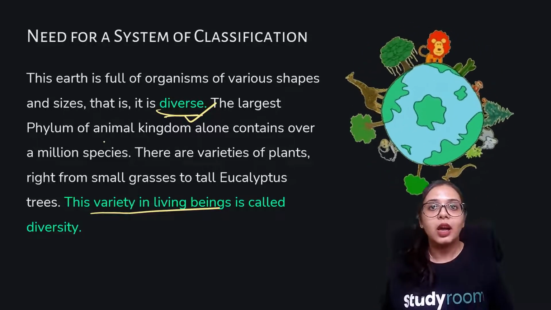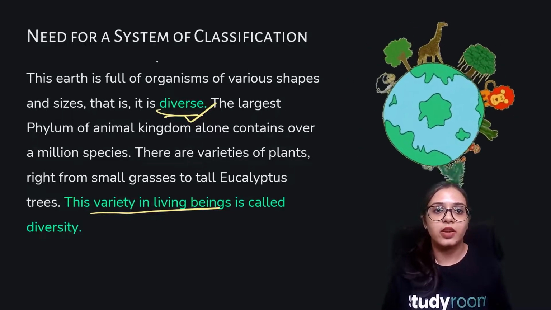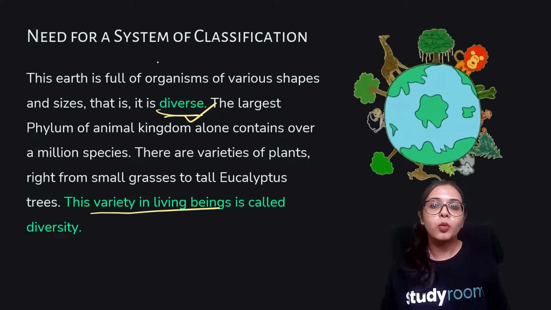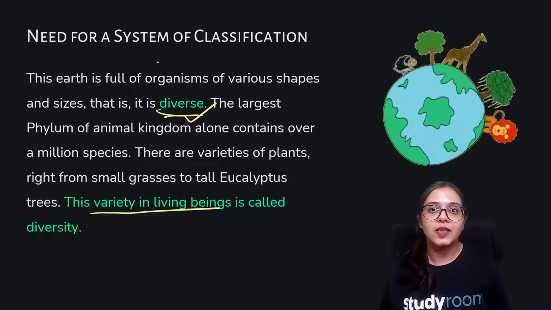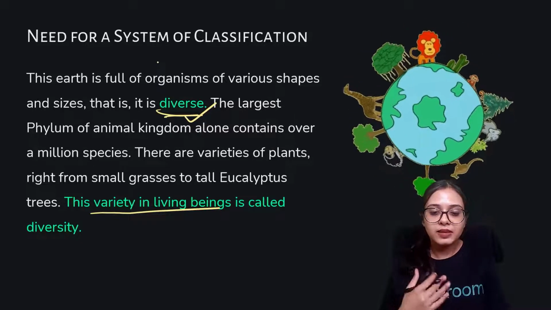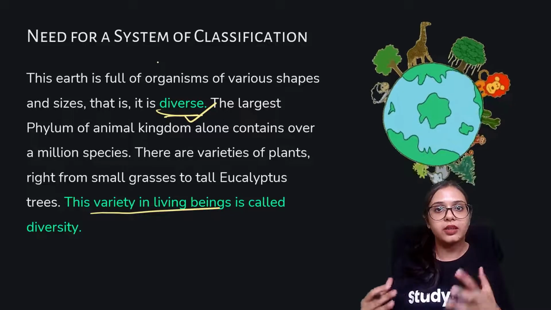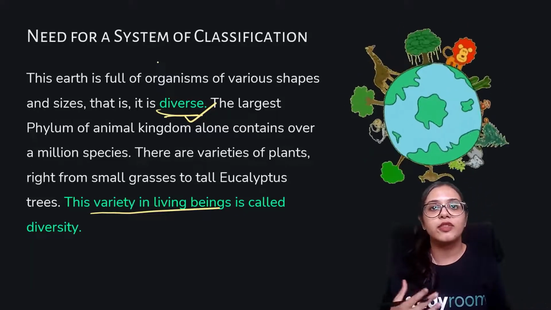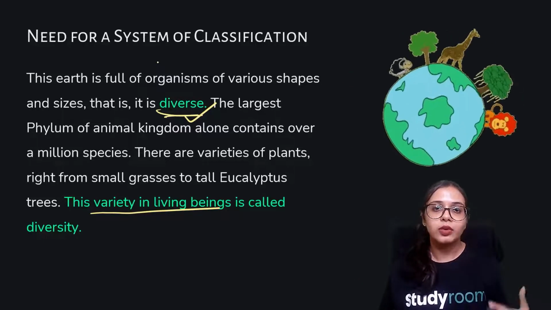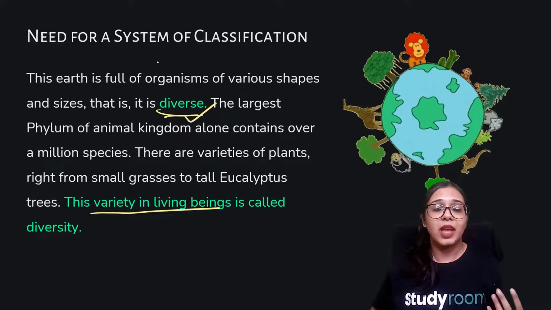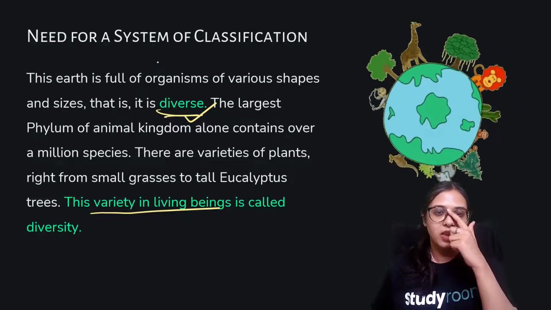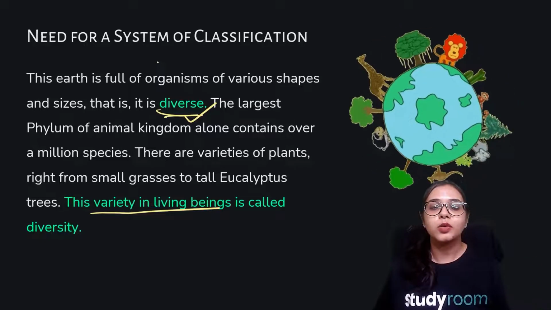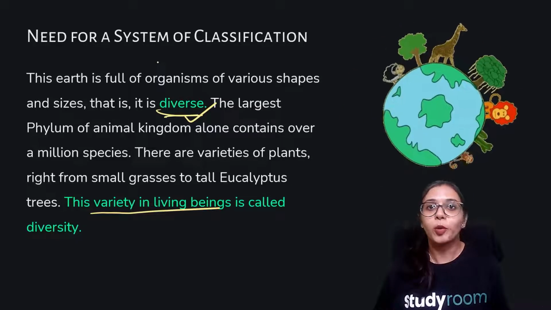Now we will be learning in this chapter that different creatures are categorized, they are classified, they are divided on the basis of some similarities, right? Animals and plants are different from each other, right? But what are the similarities that help us determine that all the birds are different from say all lions, right? Or all lions are different say from monkeys. Okay, so there are various kinds of animals, all right, some that we don't even know the name of. Most animals that are there in India may not be found in other places, and those animals that are there in other places may not be found in India.